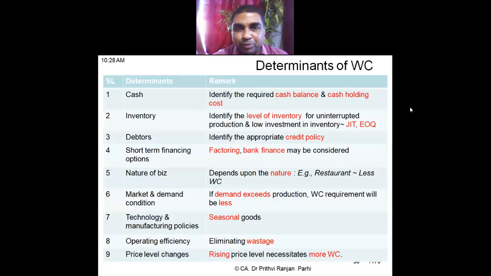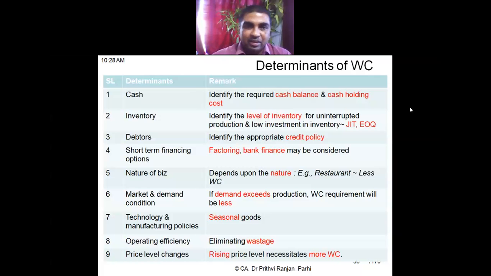Short-term financing option. If some financing options are readily available with you, say bank finance, immediately if you want, you can get the bank finance, or factoring, you can sell your debtors, you can discount your debtors. If these facilities are available, then one can manage with less working capital. But if these short-term finance schemes are not available, then one has to keep more working capital. Okay. Now, what is point number 5?